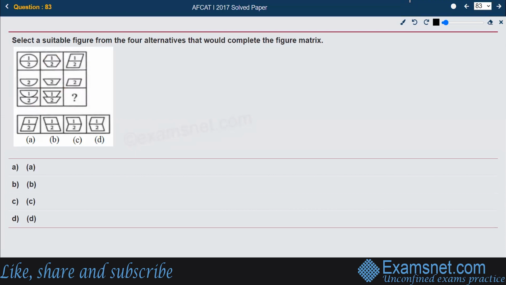Next, what we are supposed to do in this one, select a suitable figure. Again, we are supposed to find out what is happening in the third row. Let us see it row wise, from 1 to 2. If this was a circle with two sections 1 and 2, he has created some sides over there. From 2 to 3, again the sides are there, but there is an inclination. The figure has been shifted this way, inclined, and the sections remain same.